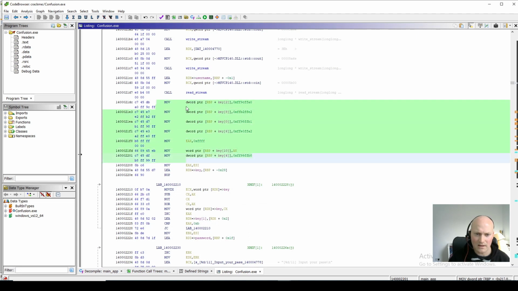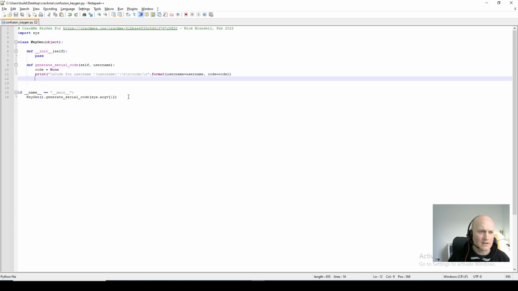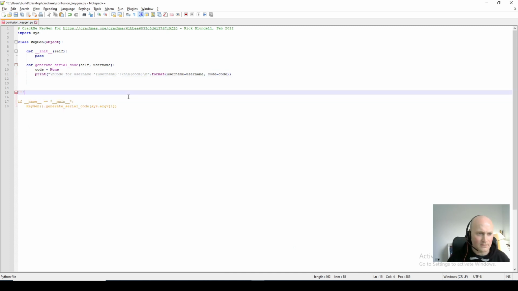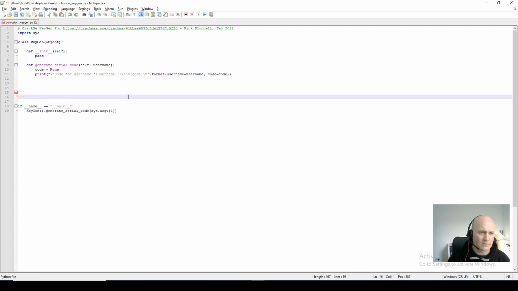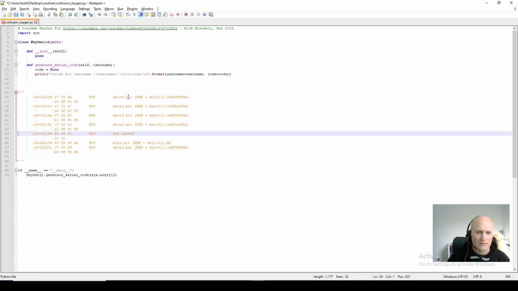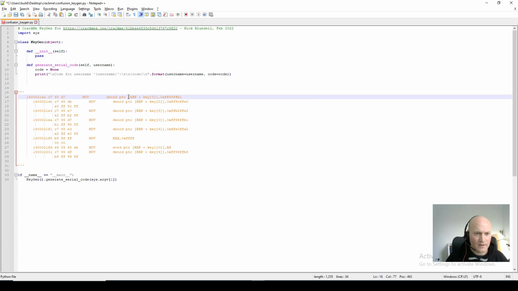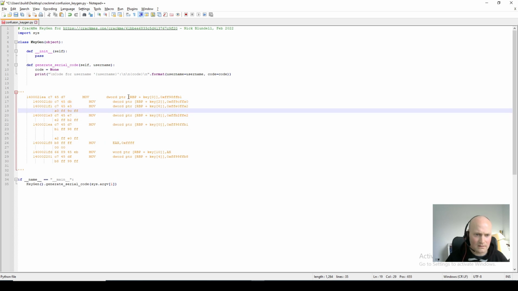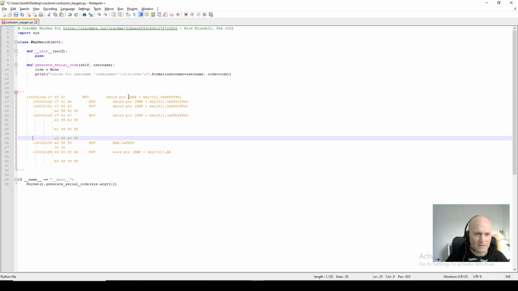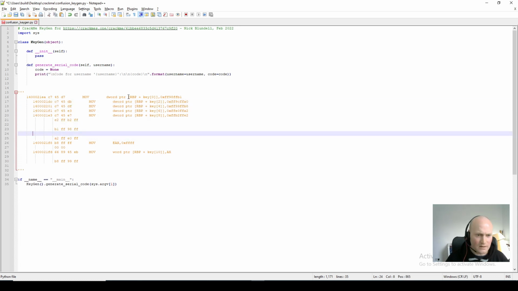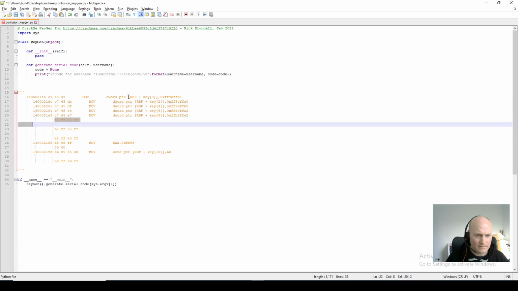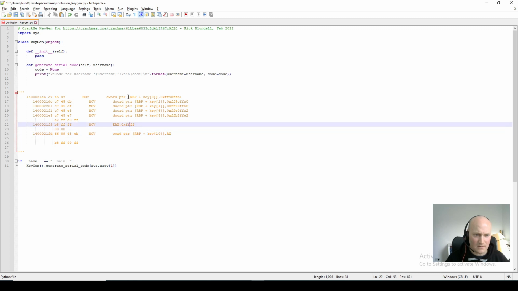So anyway, I'm going to use the assembly code as a basis. I'm going to copy this code here and put this into my Python. So first of all, let's just paste it all in here. Right, let's put them in order to start with. It's going to help. Key 0, key 2, key 6, key 8, there's key 4. And for key 10, it's just storing this value in there.